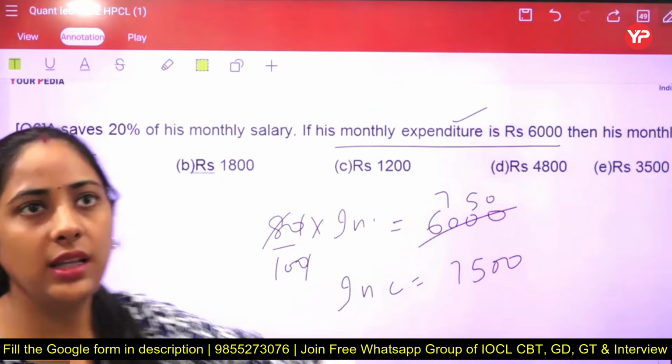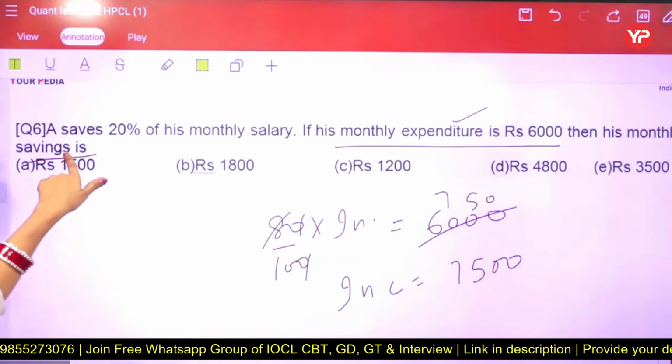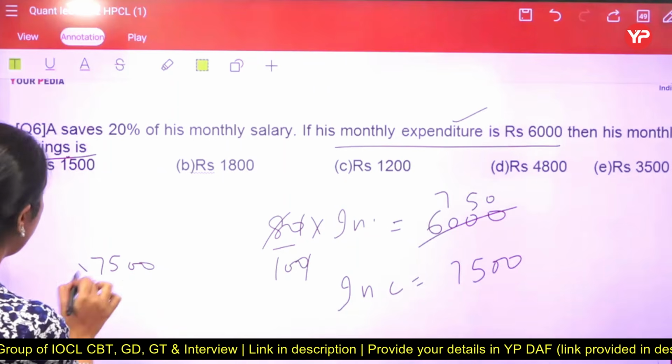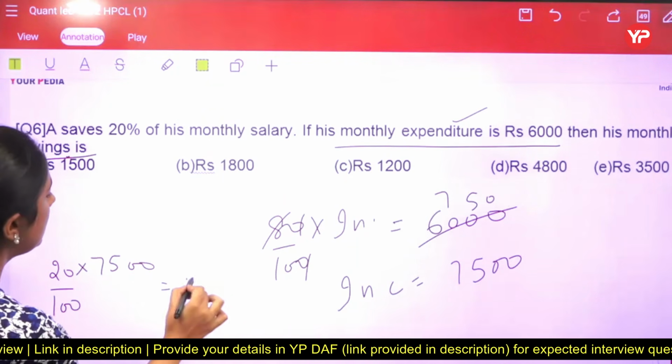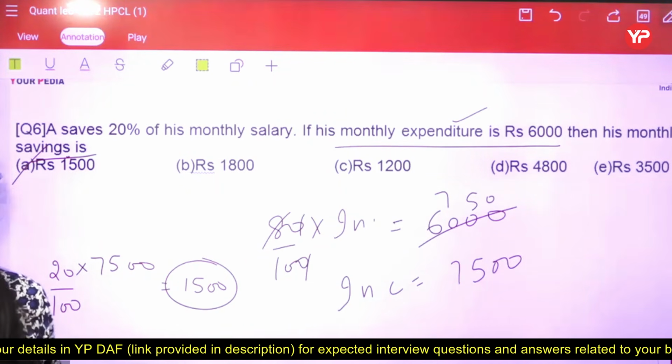If the question is that income, then the answer is very clear, but they are saying that you just have to find the saving. Now we know that income is 7,500 and we just have to apply the saving percentage, which is 20% or 1 by 5, and through this we just calculate that the value of saving in rupees is 1,500. Option A.